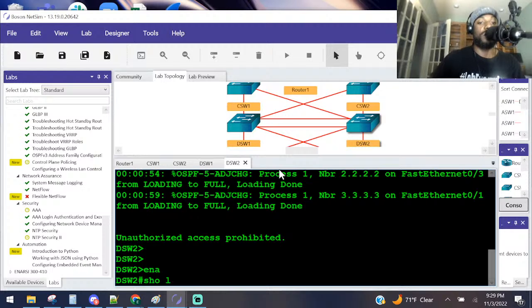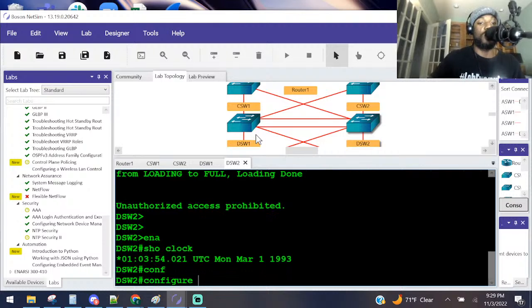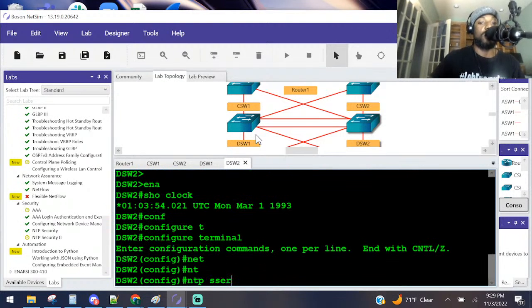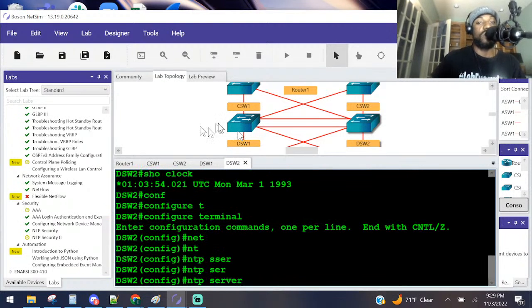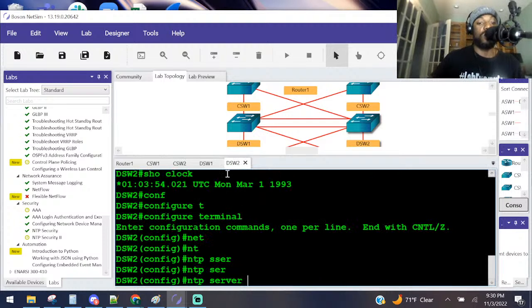Let's see. He's probably stuck in 1993 also, right? Yep, he is in 1993. Go to global config mode. We said NTP server. It was the server you want to get it from, CS2. So 203.0.113.21. Right? Y'all with me so far?